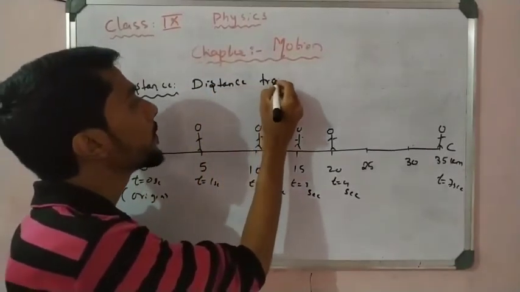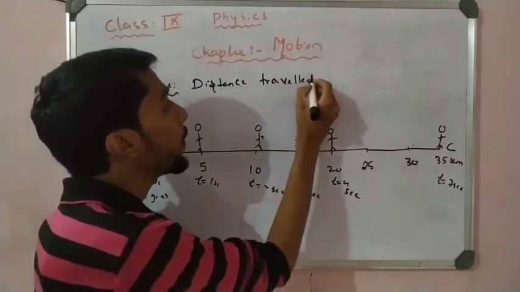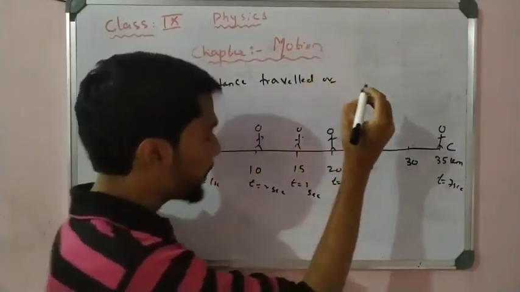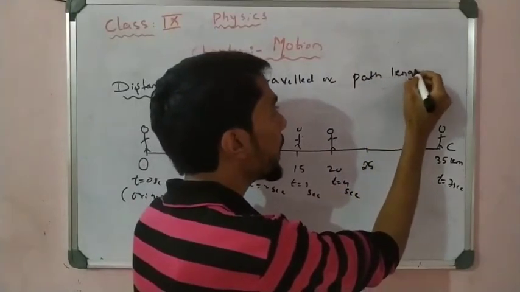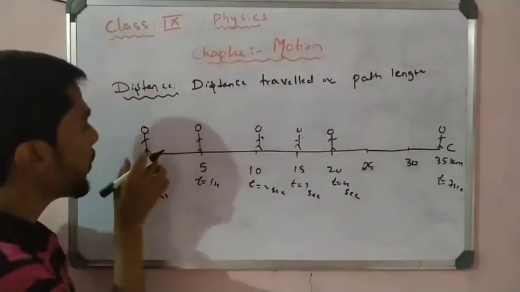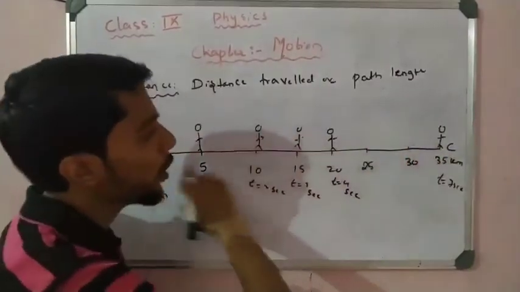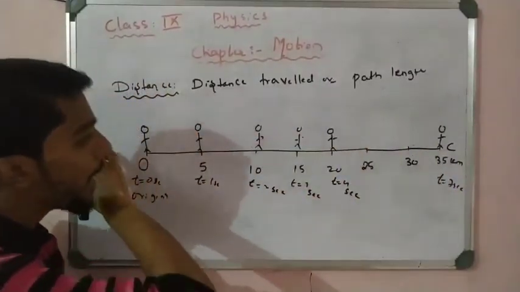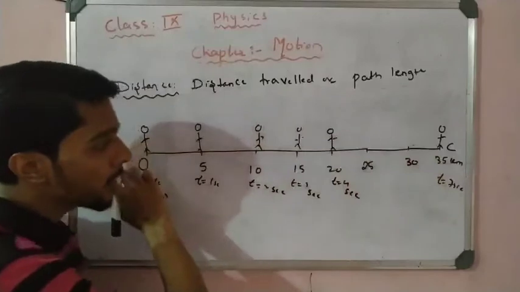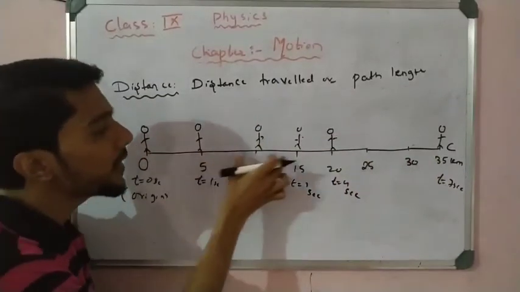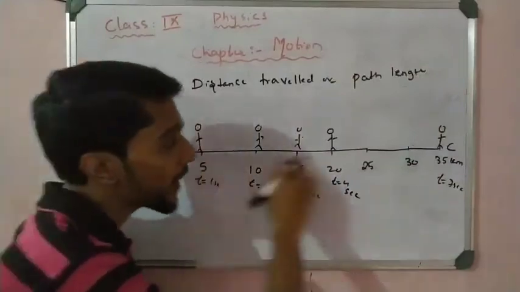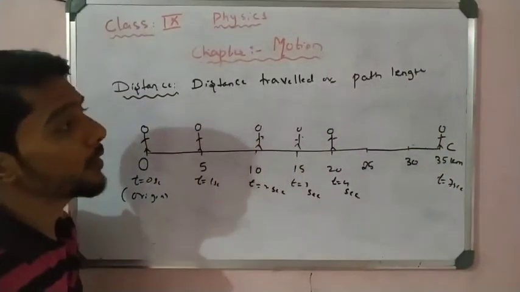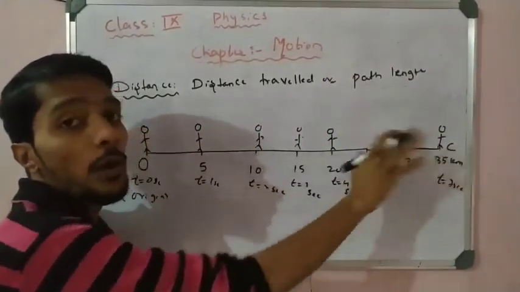Distance traveled or path length, the path length from O to C. How much did the man travel? From 0 to first 5 kilometers, then 10, then 15, like that. Now he stops at 35. So he traveled 35 kilometers. That is the distance covered by the man here.